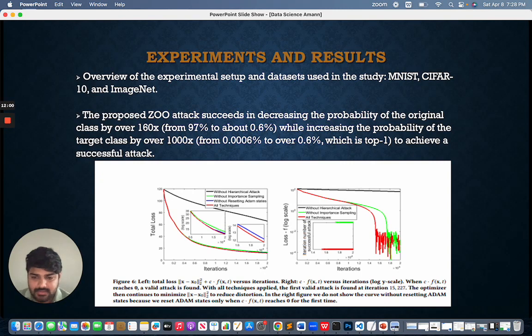Basically, when function C reaches 0, a valid attack is found. With all techniques applied, the first valid attack is found at iteration 15,227, as shown in this figure. The optimizer then continued to minimize to reduce distortion. In this figure, the curve without resetting Adam state is not shown, because the Adam state is reset only when the C function reaches 0 for the first time. So this is the overall idea from this figure.